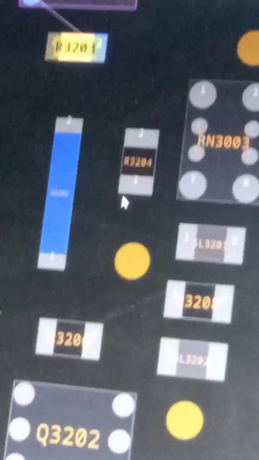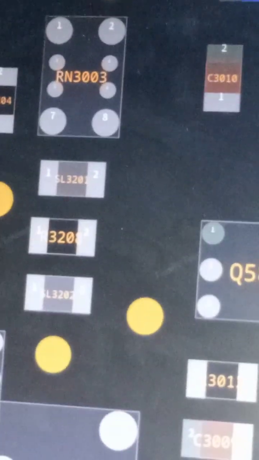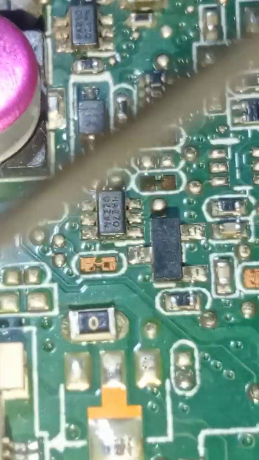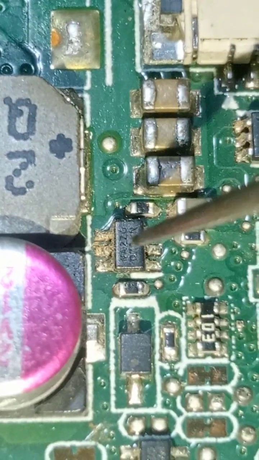So let's go ahead and test the EC reset signal at the test point. This is our diode here. This is our MOSFET.